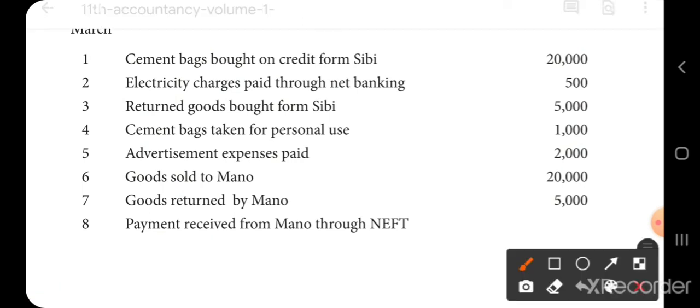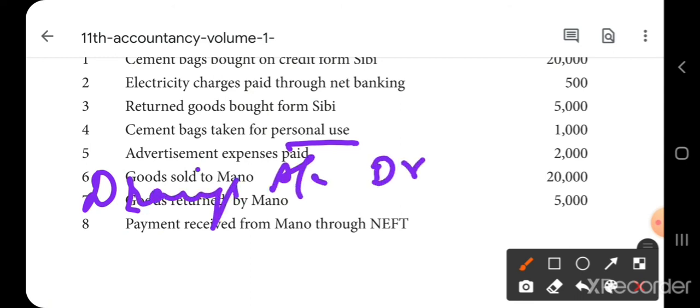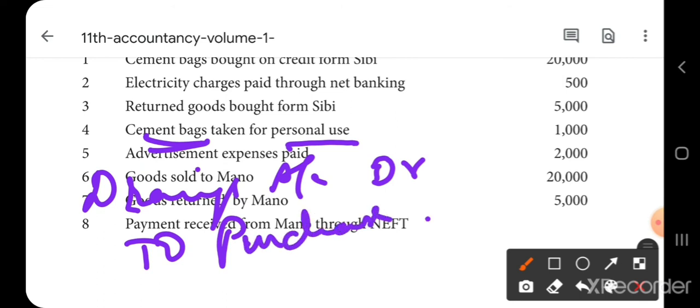Next transaction. Cement bags taken for personal use. Okay. So what will be the entry? Personal use means it is a drawings. So drawings account debtor to purchases. Cement bags means stock. Stock means out of the purchase only it is going, isn't it? So to purchases. Next one.